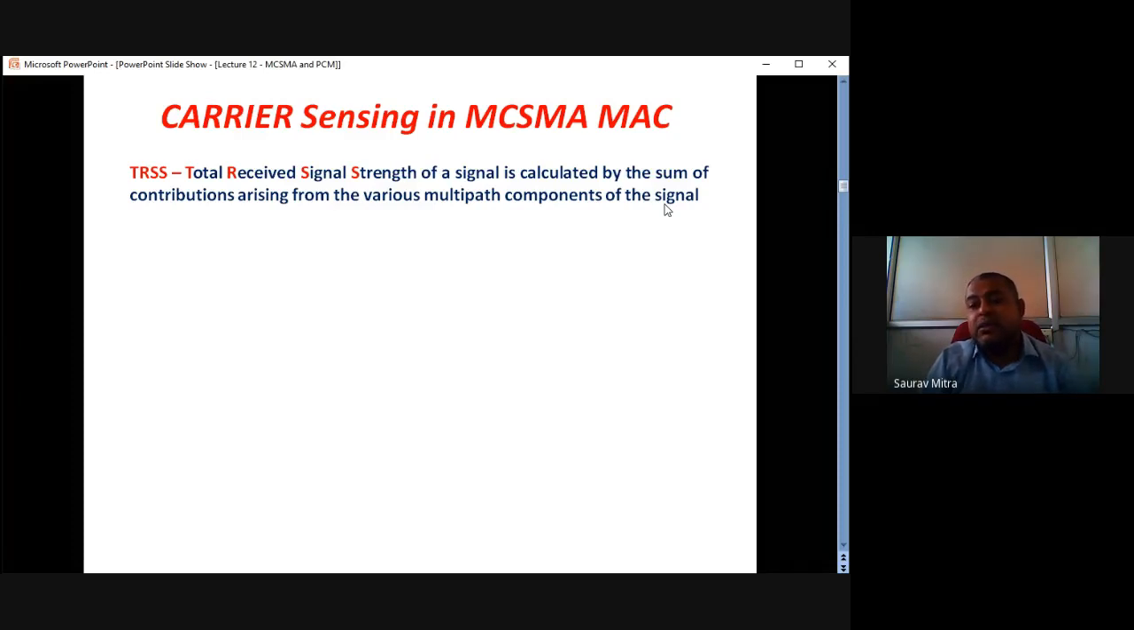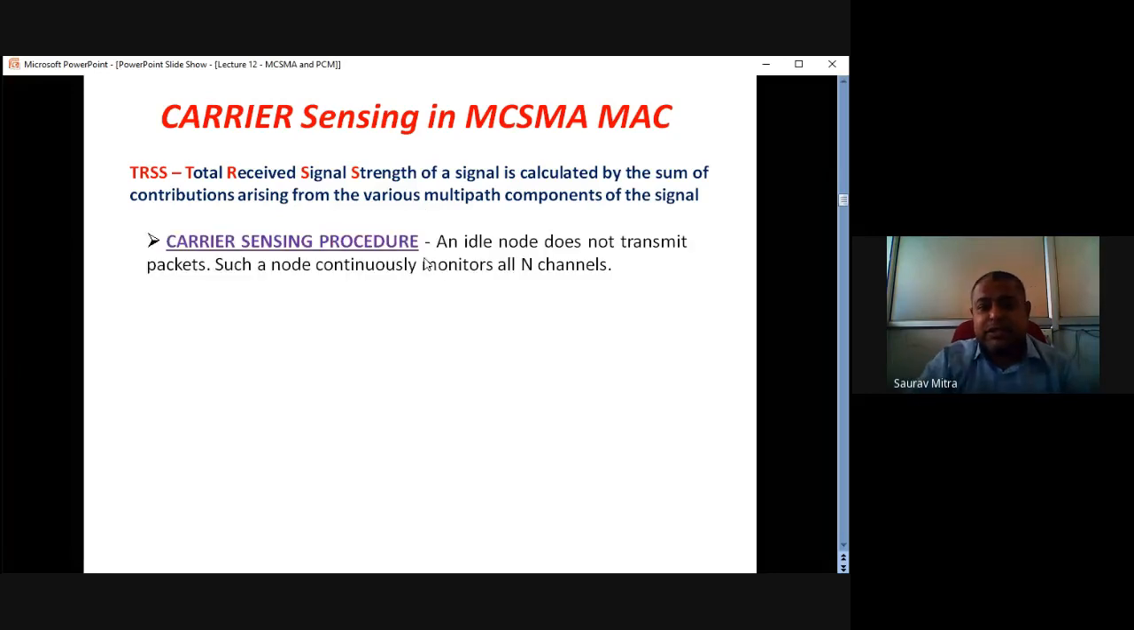Whenever a sender node is trying to send a signal to the receiver, it has to send some carrier frequency. Inside the carrier frequency, there is the data. So whenever it is sending some carrier frequency, that carrier frequency can be sensed in that link. So in any link, any sender node tries to find how much the TRSS is. That is, what is the total received signal strength of a signal at any path. First, TRSS is sensed by a sender on a single link.